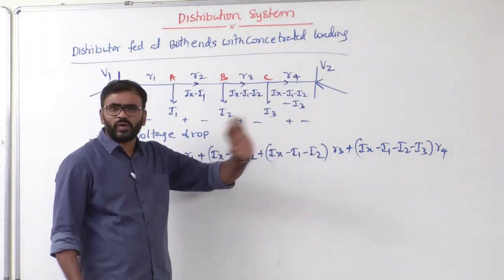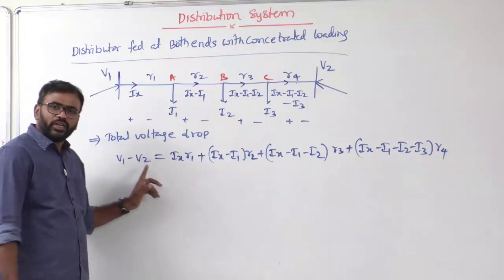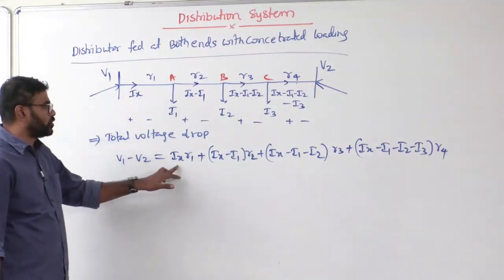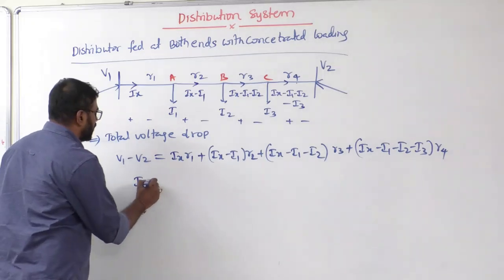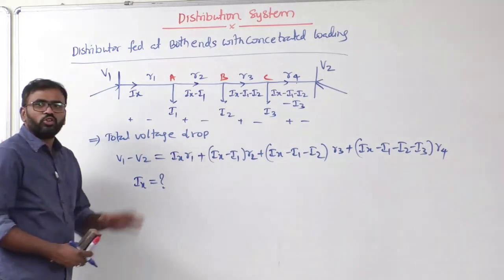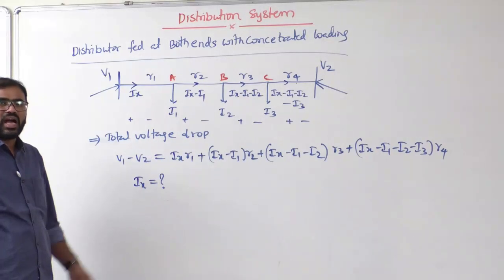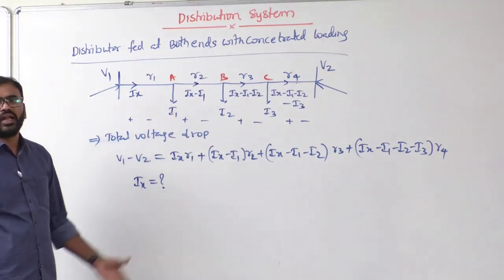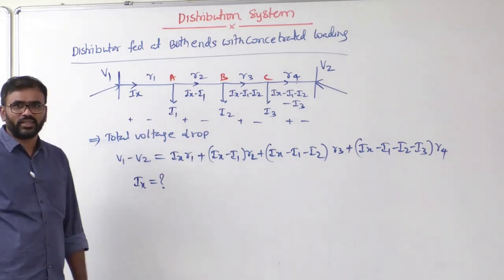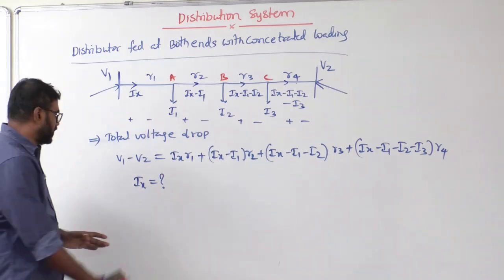I1, I2, I3 values you know. V1 and V2 also you know. What is unknown is Ix. Let's calculate Ix. After calculating Ix, you have to redistribute the current. After calculating that, you can calculate where the minimum voltage is coming and what the maximum voltage drop is, etc. For example, sir, let's see.